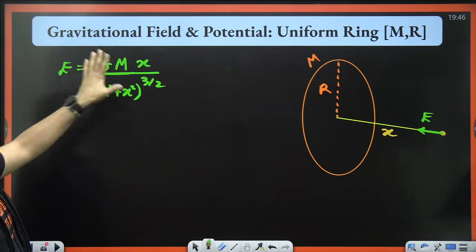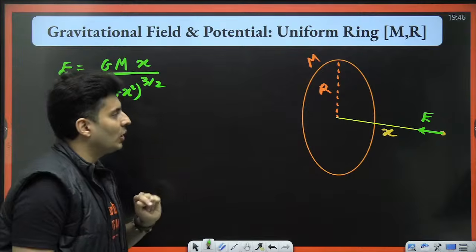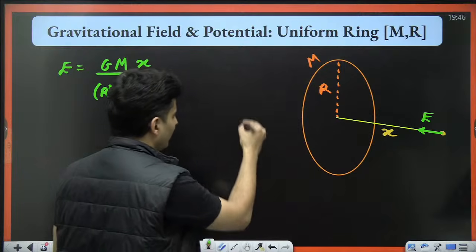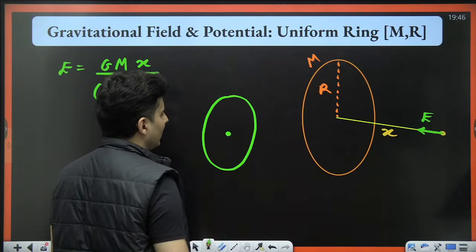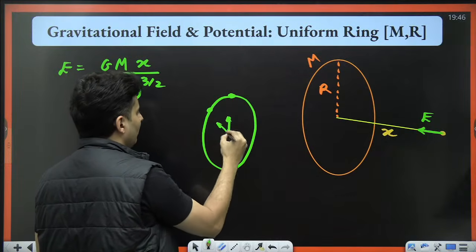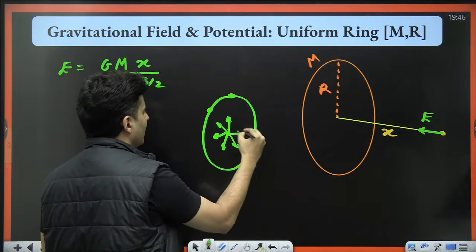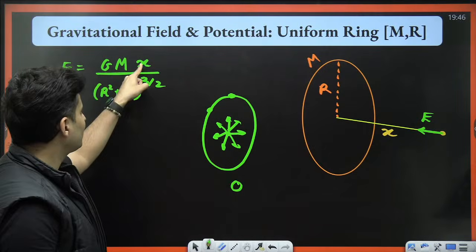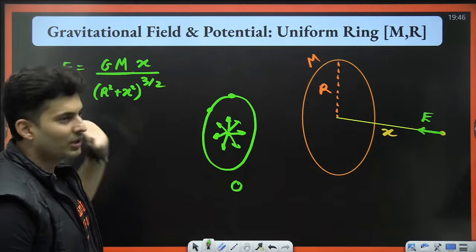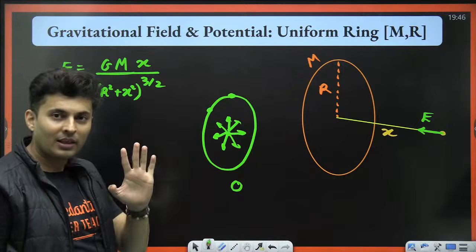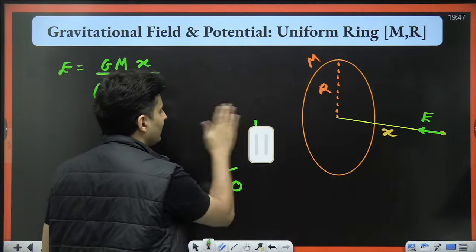One way I remember it is that x is on the top, because if x was 0, just think about it, that means you are at the center. Each mass on the ring will pull it from all the sides and they will get cancelled. So the net field will be 0. So by substituting x as 0, the field should come out 0. That's how I remember x is there in the numerator. Understood? Because the field will cancel.